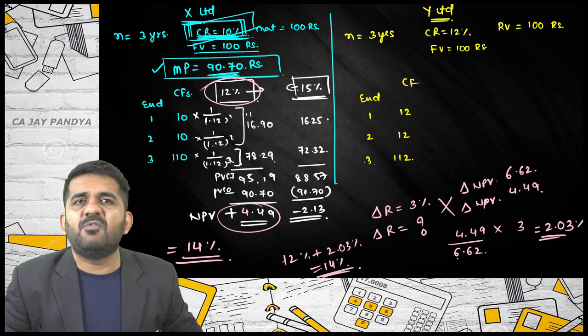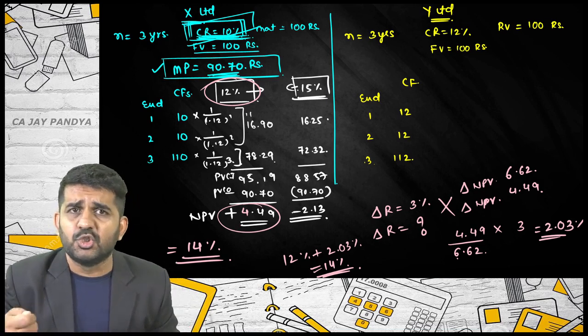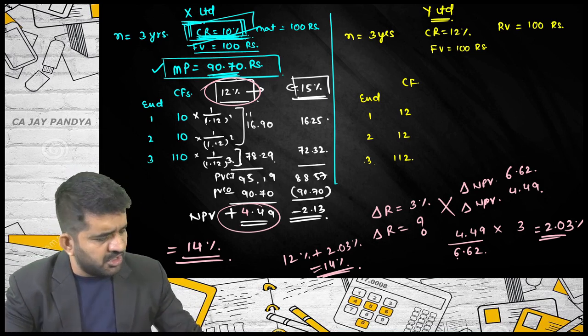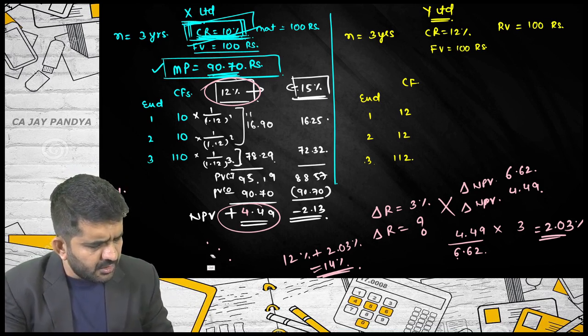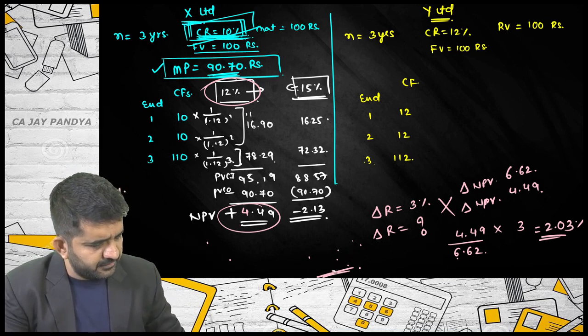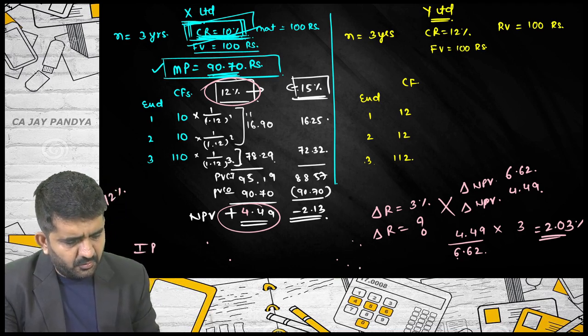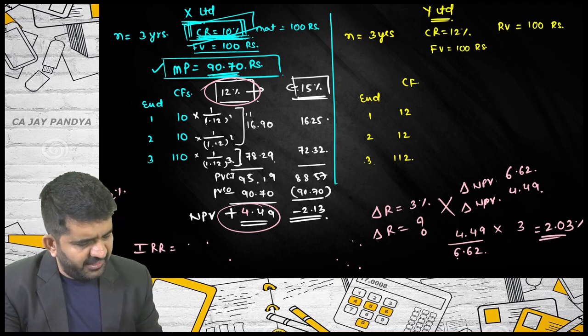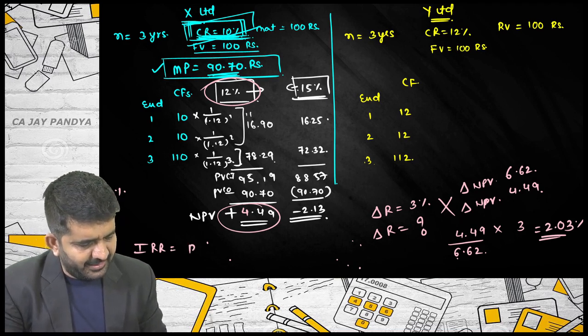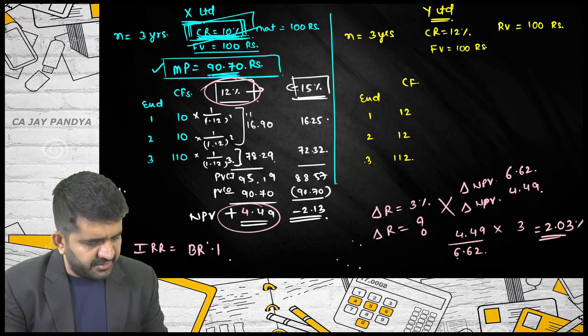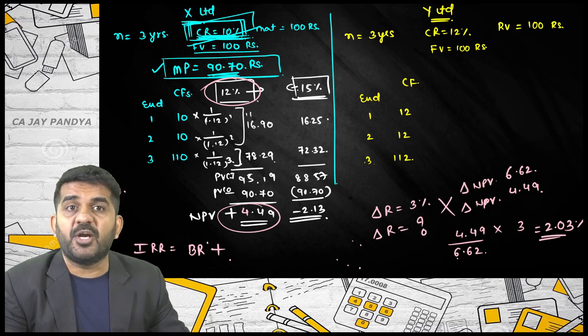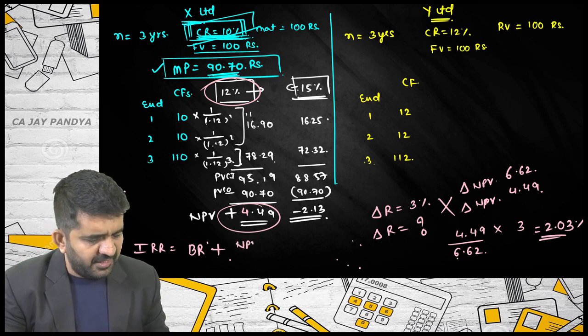Sir, every time we will have to use this logic? The answer is no. You can convert this logic into a formula. How you can convert is this. IRR or yield will be nothing but the base rate, which is 12%, plus what is 4.49,